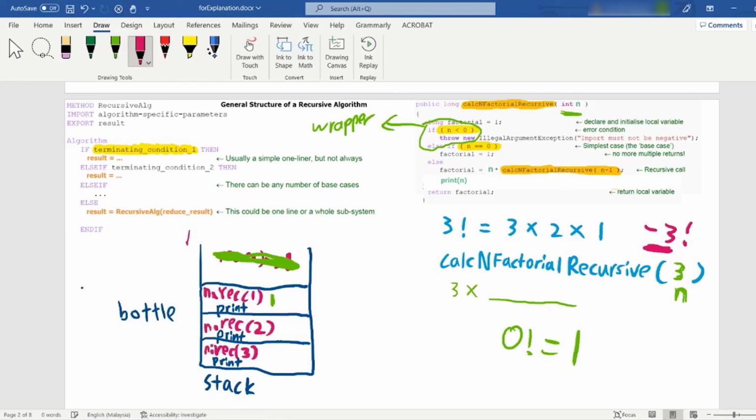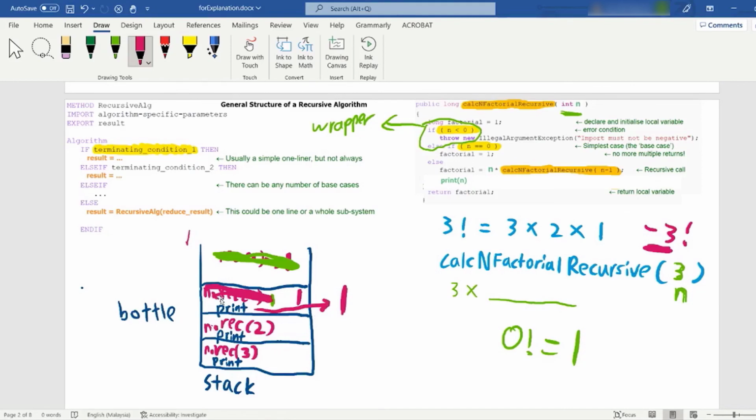n multiplied by the recursive call. Our n is 1, so 1 multiplied by the return, which is 1 just now. So 1 multiplied by 1, we get the result of 1 also. Then we print the n, that's why we receive a 1 in here. We print 1 in here.